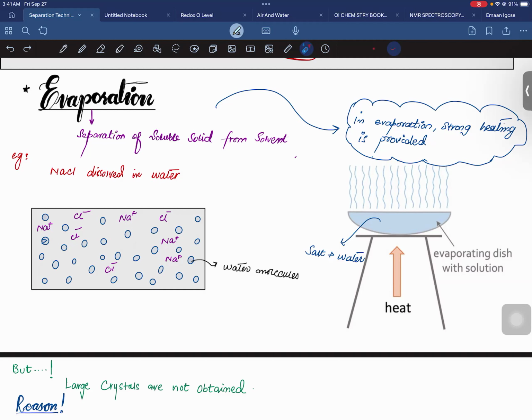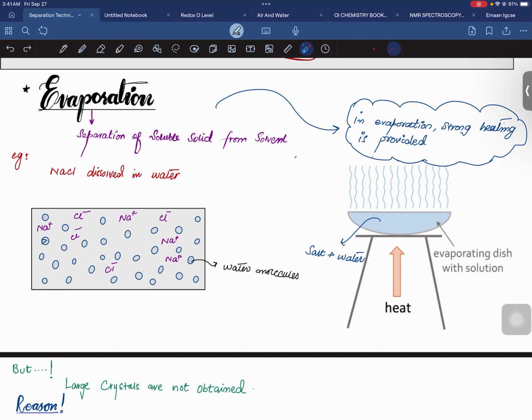So to avoid this problem, what we are supposed to do is not evaporation, but crystallization. Interestingly, in both techniques the same happens: liquid to gas.